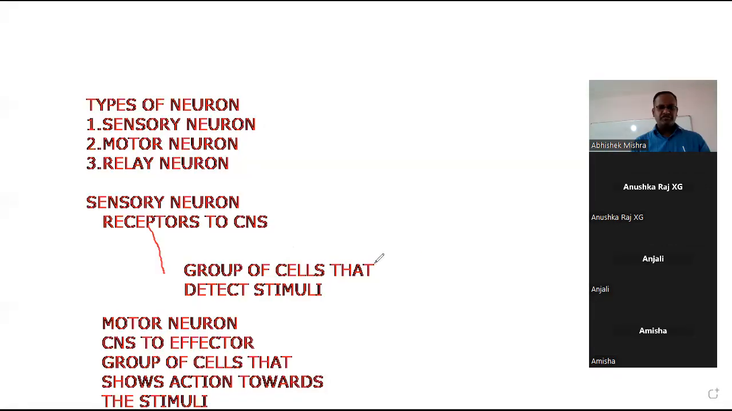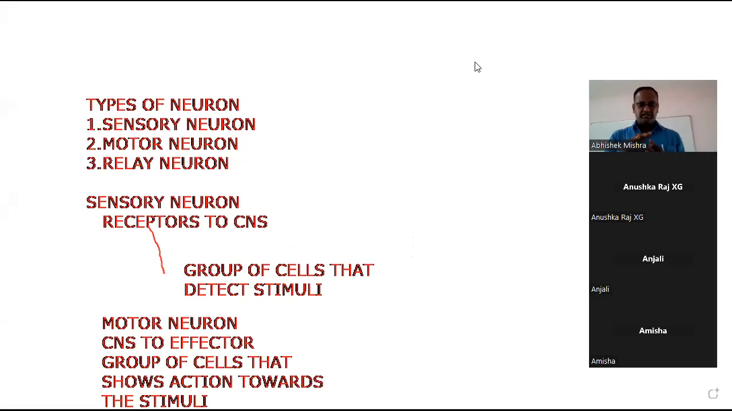yes, student, the screen is visible to you. Screen is visible. Okay. Okay. Some of you have said to once again. Okay. I'm repeating the effector once again.